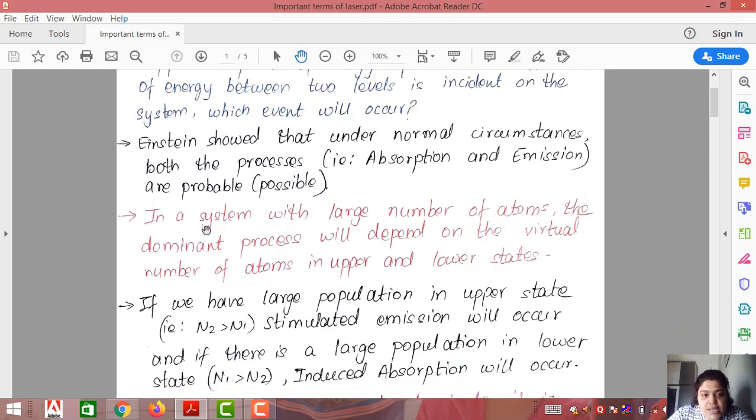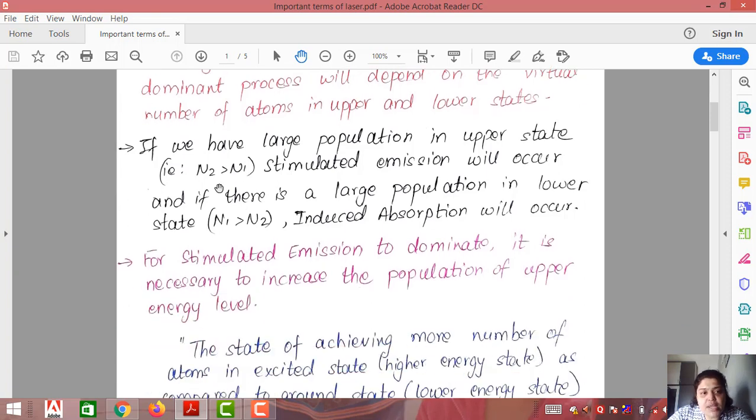Let us just discuss. In a system with a large number of atoms, now if you remember, in my previous video, I had just assumed one atom. Practically, there is no material, no system having only one atom. It has a large number of atoms. So in a system with a large number of atoms, the dominant process will depend on the actual number of atoms in the upper and lower state. Now let us consider two cases.